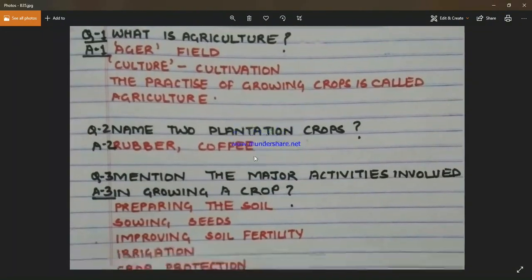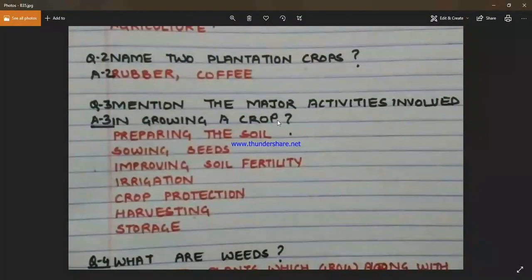Coming to our next question, which says, mention the major activities involved in growing a crop. We have gone through all these activities, like preparing the soil. In preparing the soil, we first need to plow the land. Plowing the land is done with the help of a plow. What is the help of this plowing method? It makes the soil loose and creates air spaces.